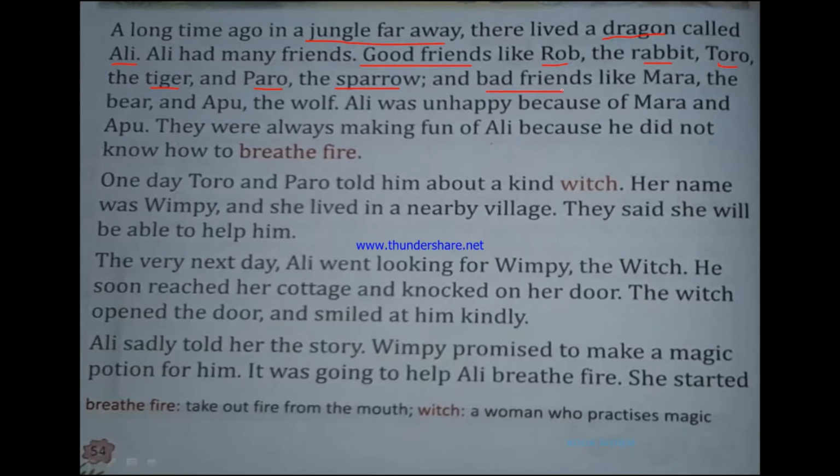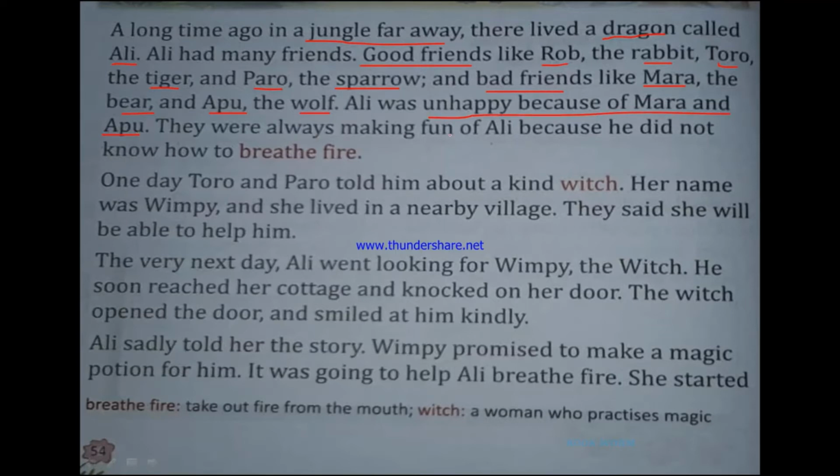Bad friends means these friends always used to tease him, make fun of him, make him cry. Okay, so he was not happy when he was with them. So who were they? They were Mara, who was a bear, and Apu, who was a wolf. So you see, he had many friends. Some were good and some were not very good. So we see that Ali was unhappy because of Mara and Apu.